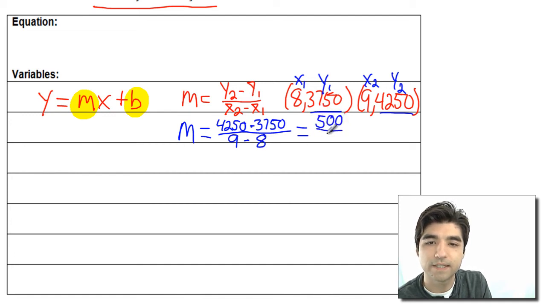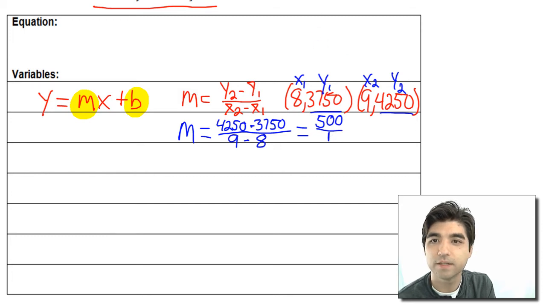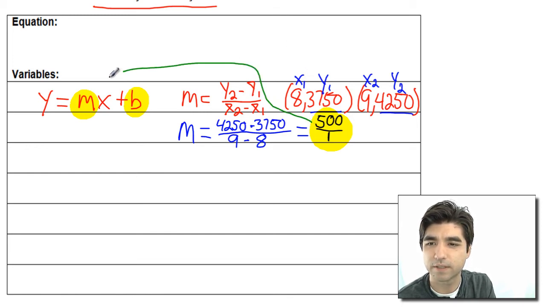And then 9 minus 8 equals 1. So this number here is our m. I'll draw a little line to it. So this is our m here.